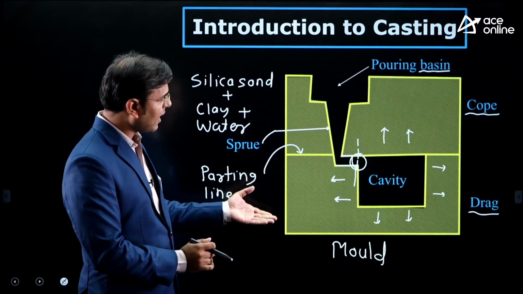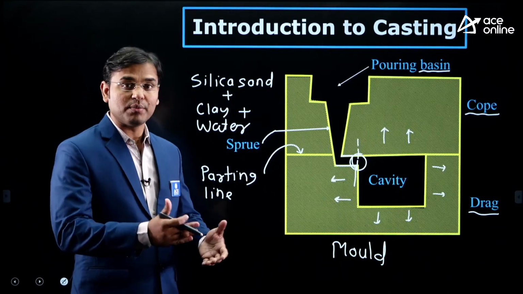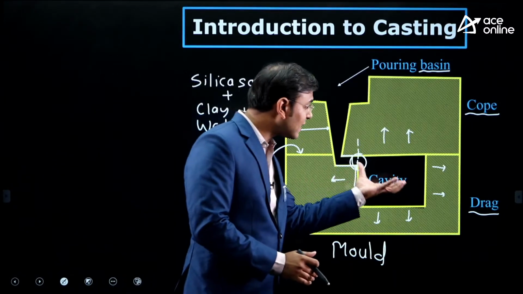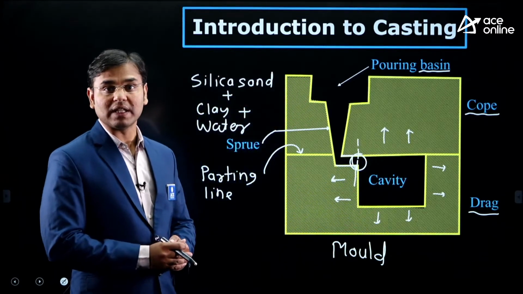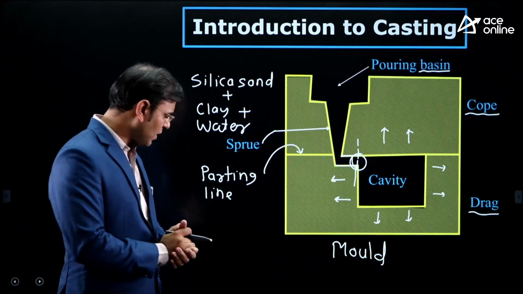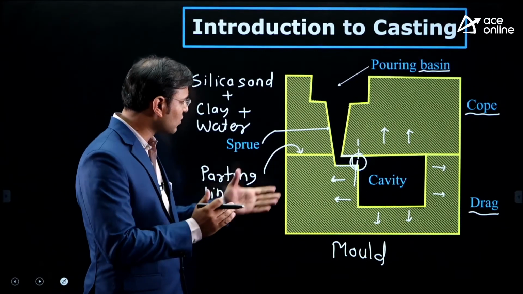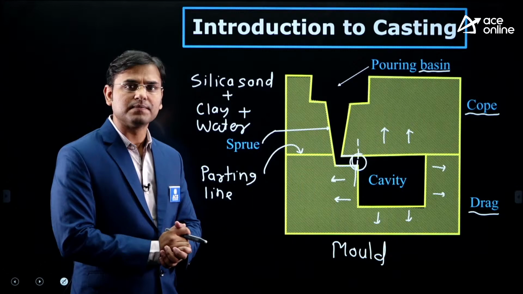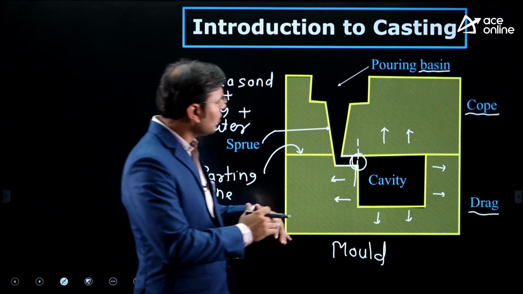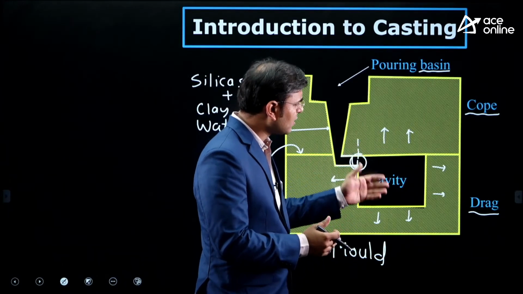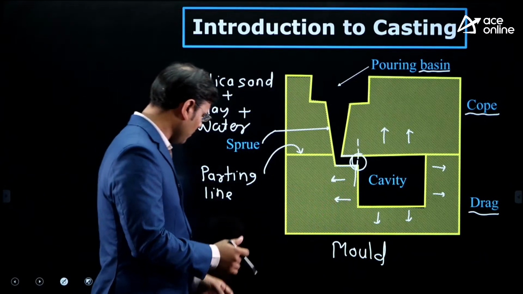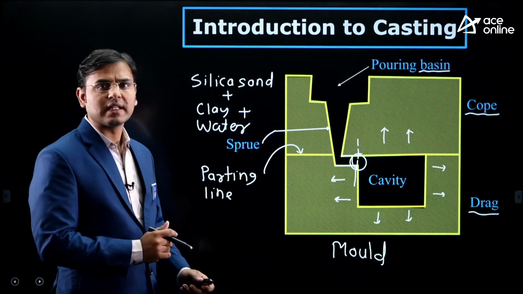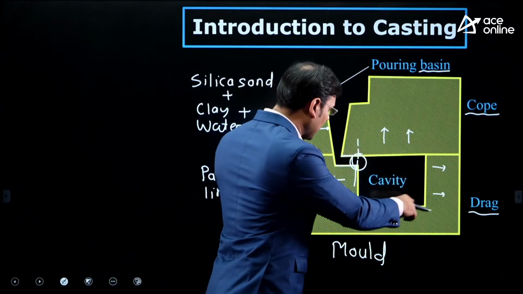We need to make the drag, we need to make the cope, we need to make that cavity here. This cavity is what? This cavity is empty space. Now I will tell you how to make that cavity. This is also a question, how to make that cavity. Yes, then the whole effort is there. We have to break the cope and drag and we have to take out the casted component. Now first we will see how to make that cavity, how to make here empty space.